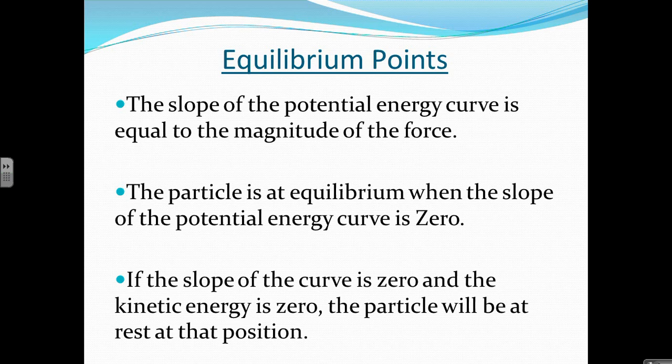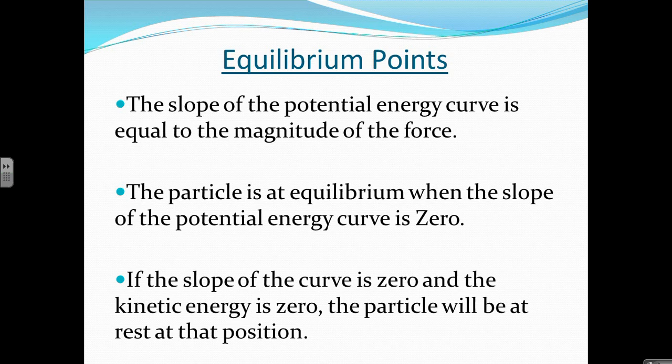Now, sometimes we will have both equilibrium being achieved and kinetic energy being zero. This would be an object that's at rest, that's in equilibrium. If the slope of the potential energy curve is non-zero when the kinetic energy is zero, then the object will continue moving at that point. That would be an example like the pendulum. Kinetic energy at zero, but it's not at equilibrium, it's going to keep moving.